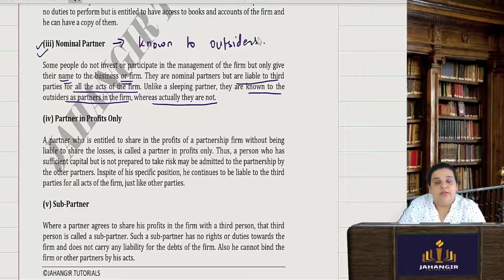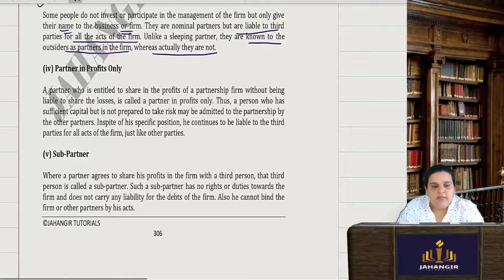Okay, though they are not partners. Now there are certain partners who share profits only. So their agreement is only such that they will share only profit but not losses. Generally there cannot be a partnership firm without being liable for the loss. But here, a partner who is entitled to share in the profits of the partnership firm without being liable to share the losses is called a partner in profit only.